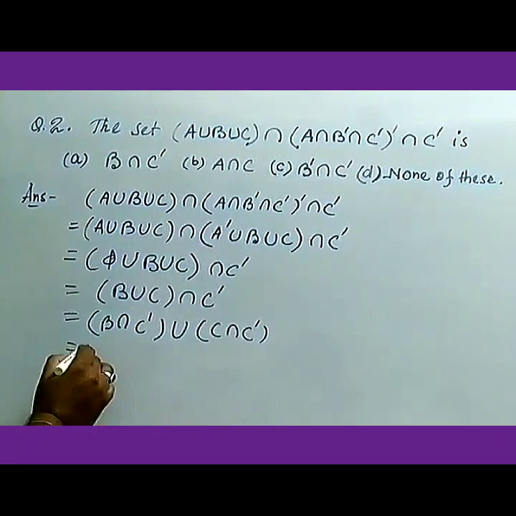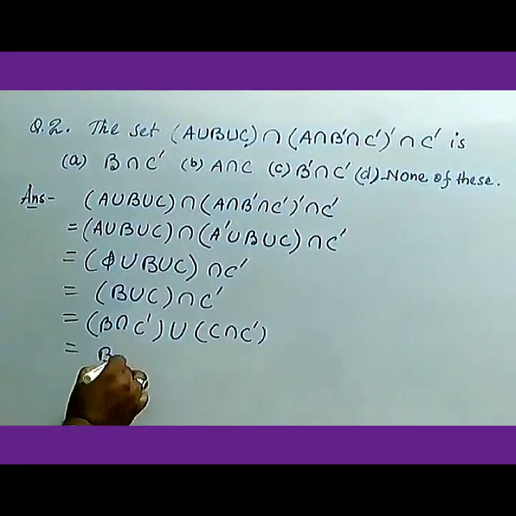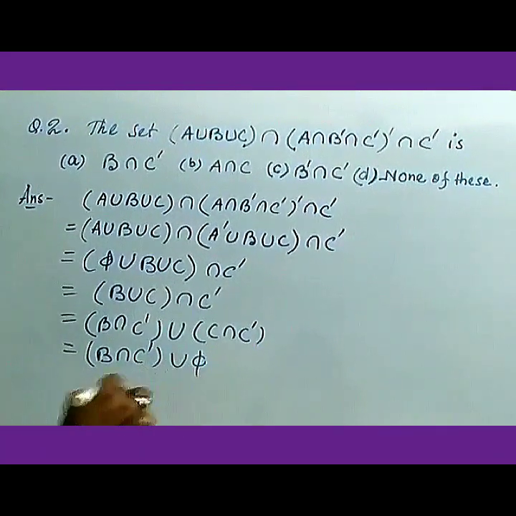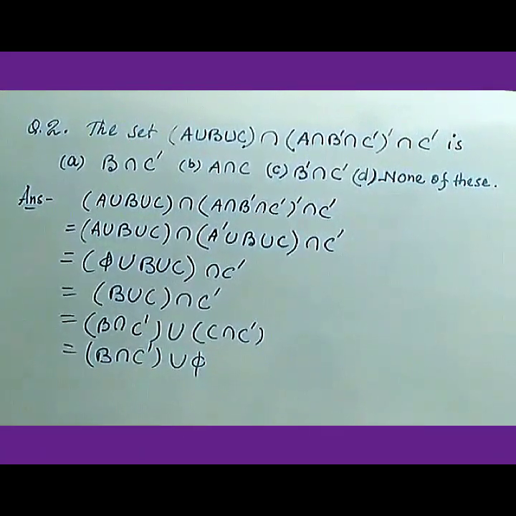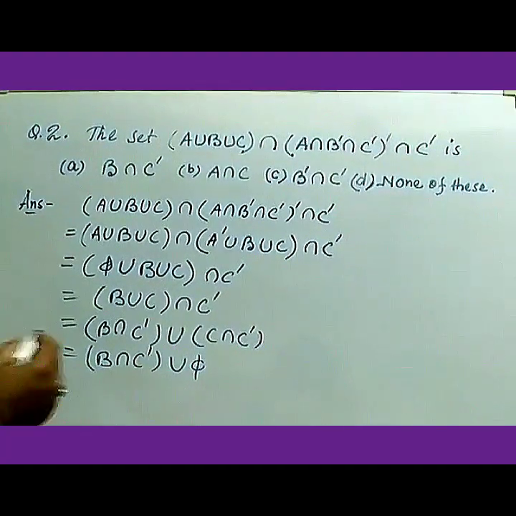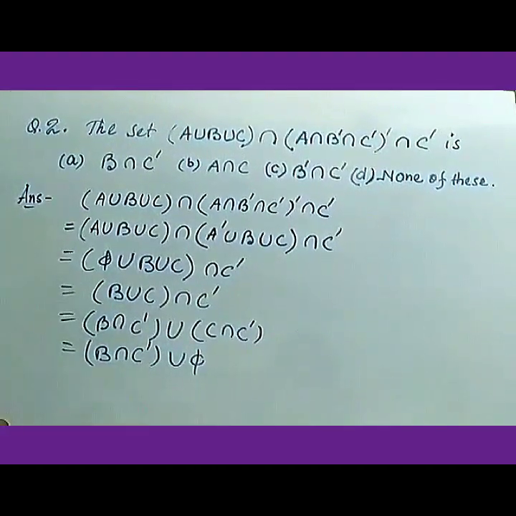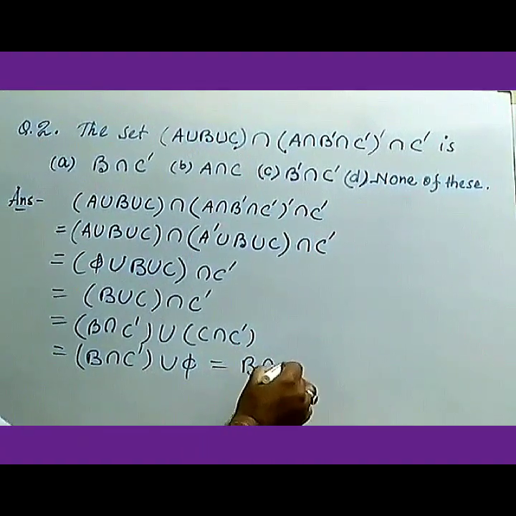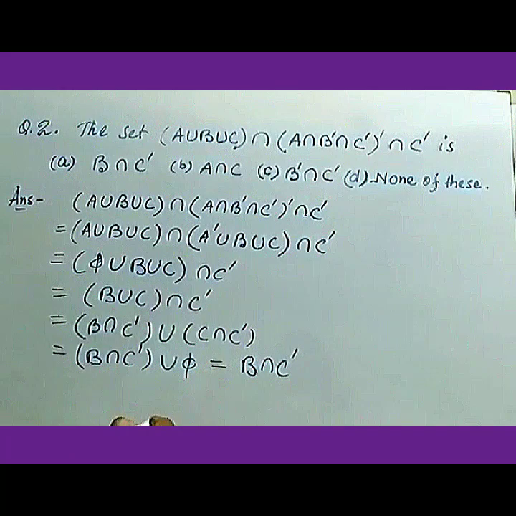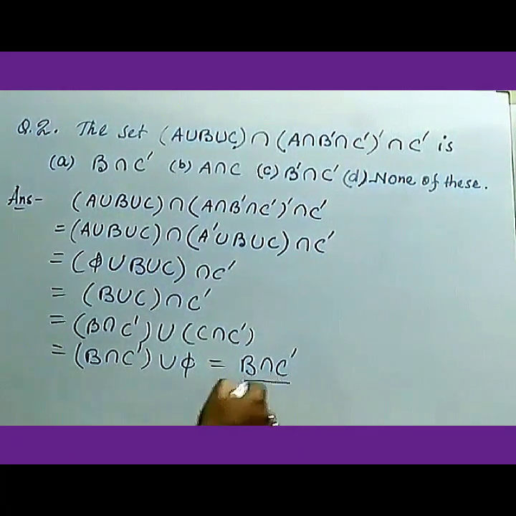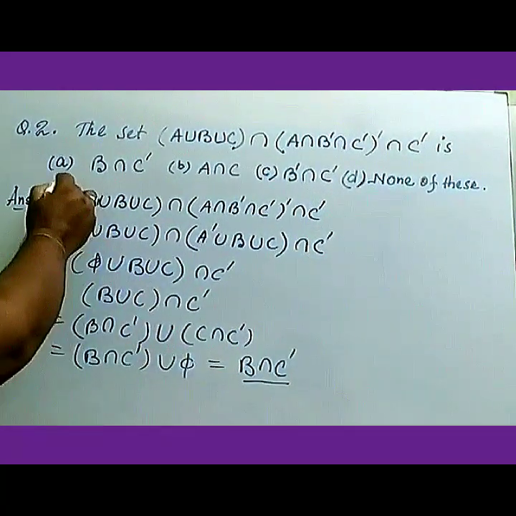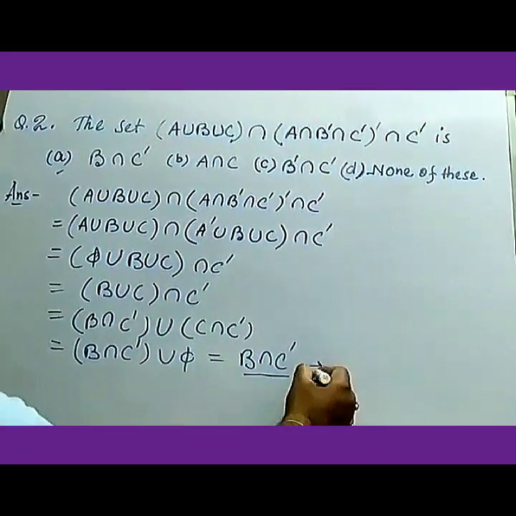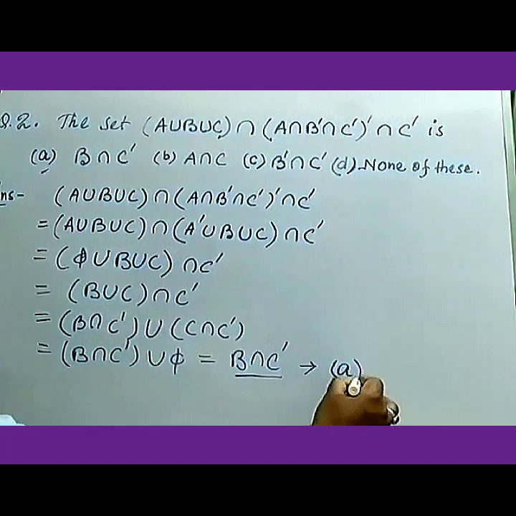That equals B intersection C complement union null, because C intersection C complement means nothing, and something union null gives that value. So this will give B intersection C complement. You can see you got the answer B intersection C complement, and that is given in option A. So your answer is option A.